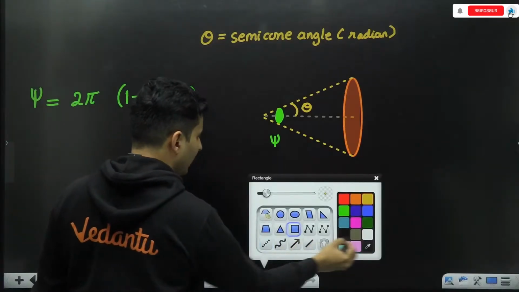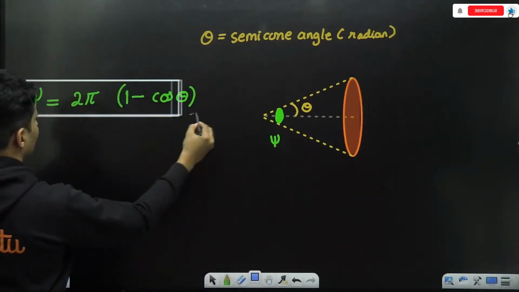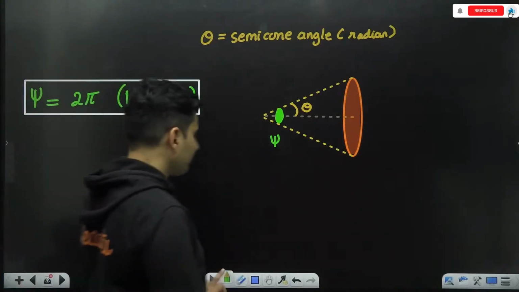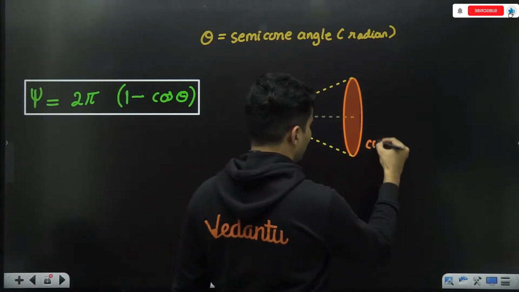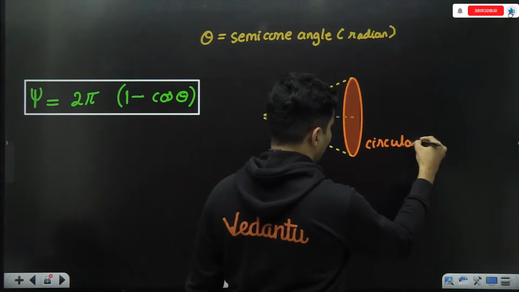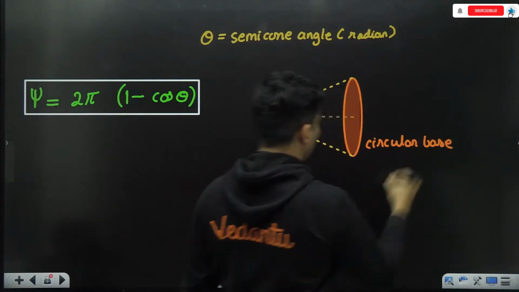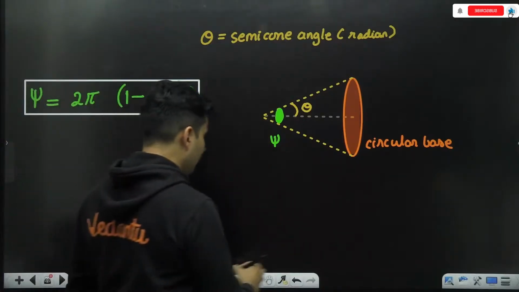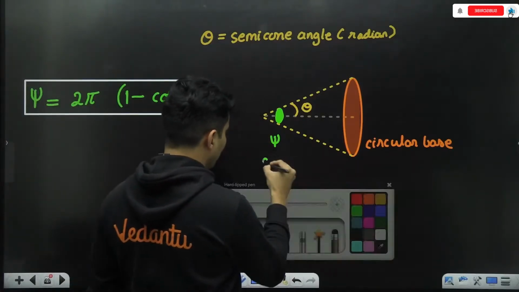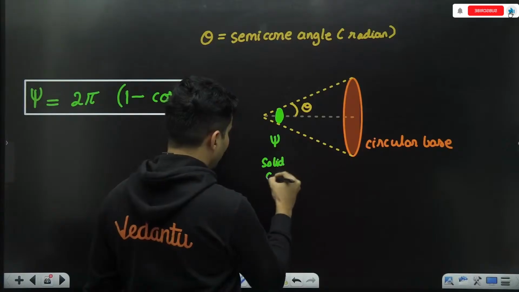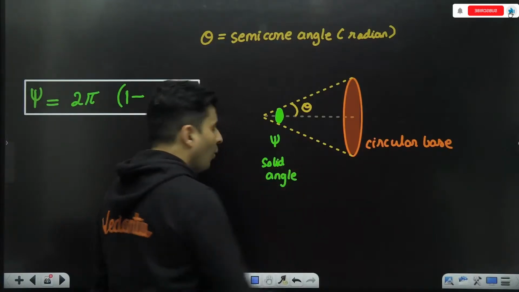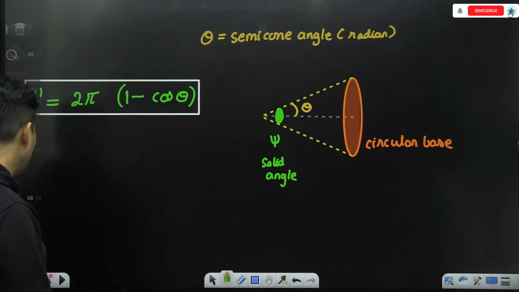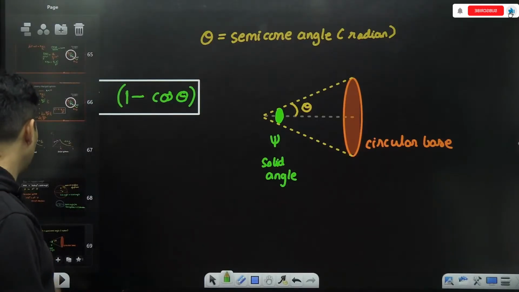So this is the solid angle subtended by the base of the cone. This is the circular base of an imaginary cone. How much is the solid angle being subtended? So psi over here is the solid angle being subtended. Why is this important? You might be asking.